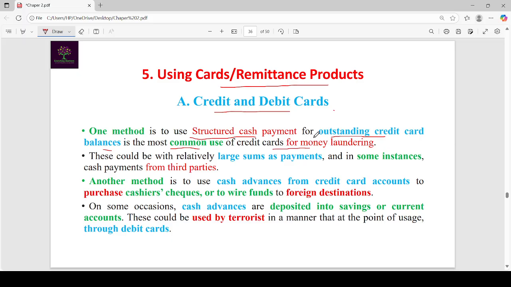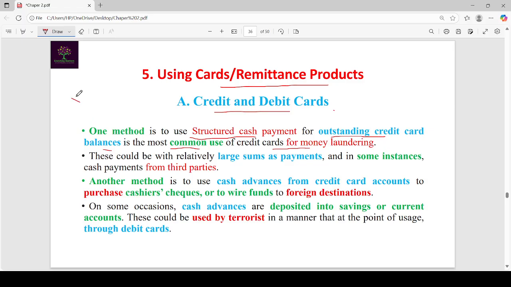Here, money launderers avail credit cards from the bank and use the credit limit, and to pay those outstanding credit card balances they use their illegal money. So with their illegal money they repay the outstanding balances of credit cards, and also they do structured cash payments.